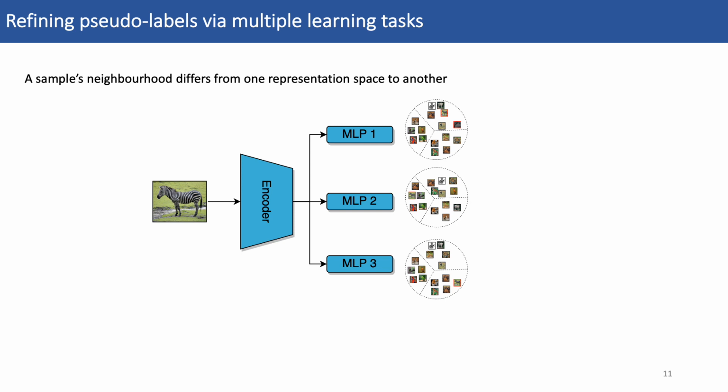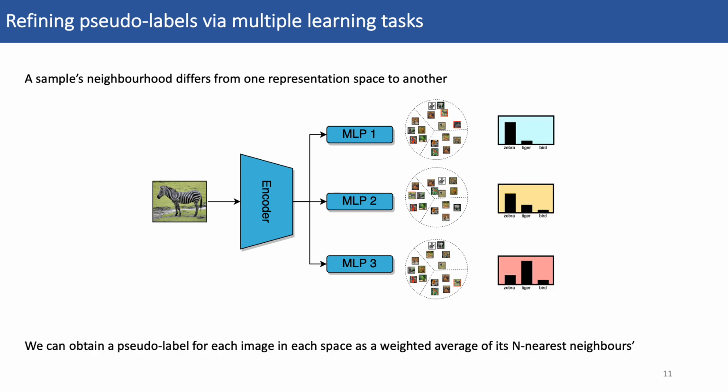Accordingly, we find that images cluster differently in those different projection spaces. For instance, in the head trained to predict prototypes, prototypical images of classes are clustered together, while for the head matching augmentations, images with similar parts and patterns cluster together. Hence, we can obtain not one, but multiple pseudo-labels for each of our unlabeled samples in each of those representation spaces. Simply, a sample can be represented as the average of its n nearest neighbors' pseudo-labels.